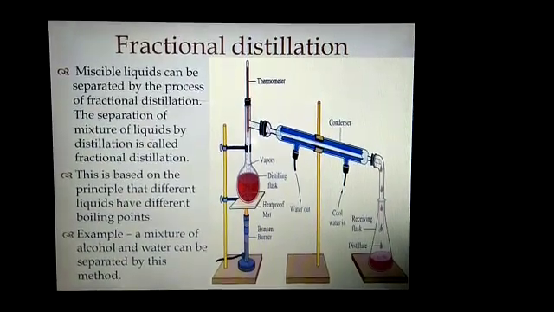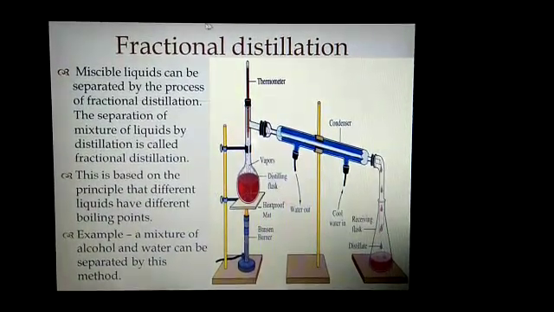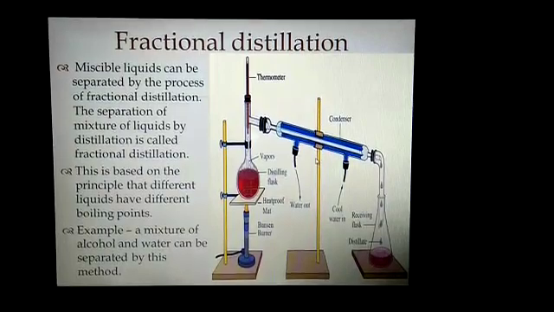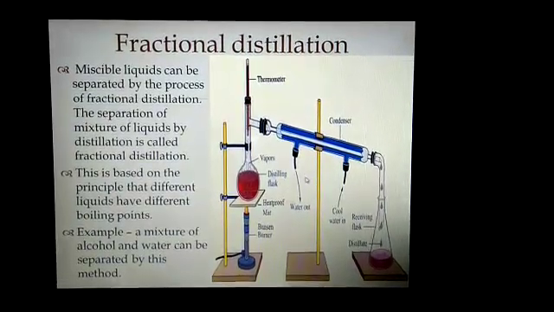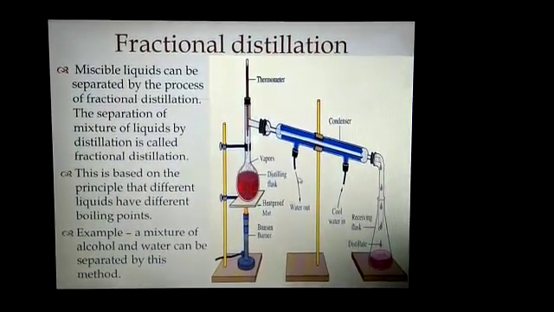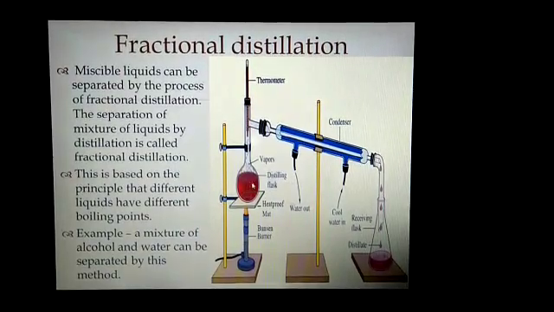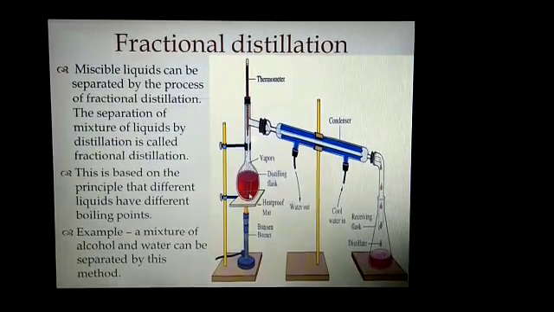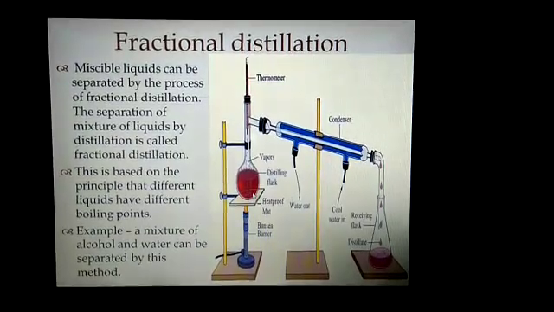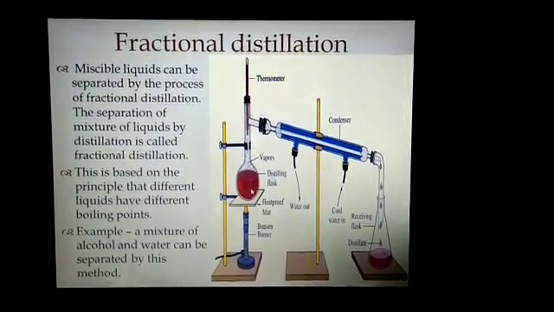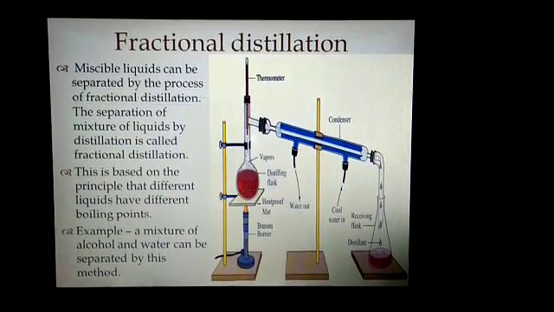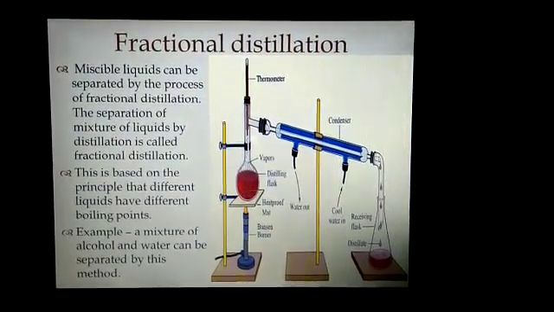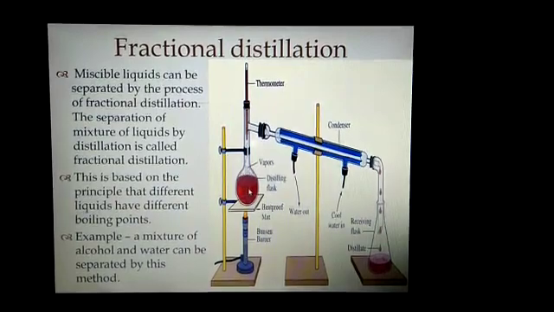Up you can see in the picture, this is the complete apparatus for fractional distillation process. The mixture is kept, first it is taken in a distilling flask and then it is heated. If you have taken a mixture of alcohol and water, then that mixture will be kept in a distilling flask and then it is heated.